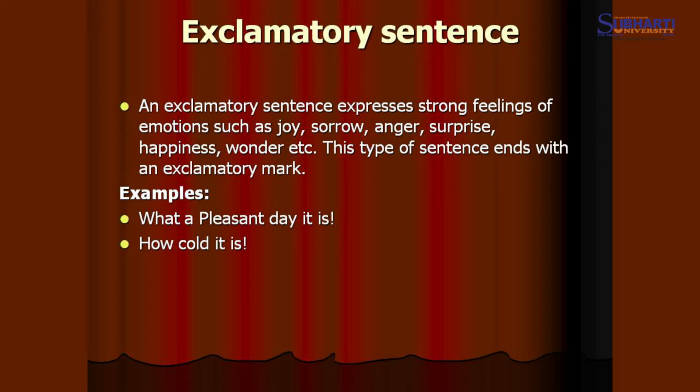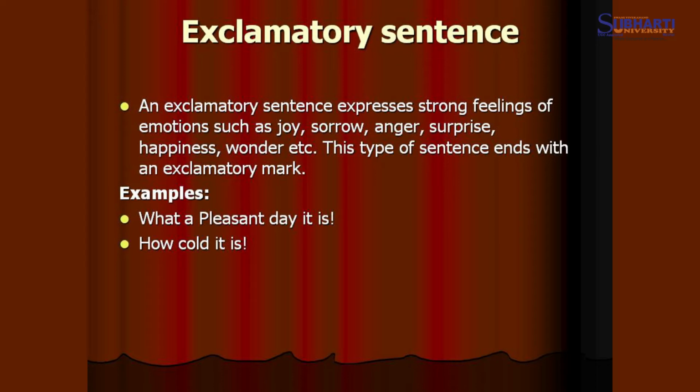On the other hand, the next example is how cold it is. Again, it is reflecting that the weather is very cold for the speaker. So it is again ending with the exclamation mark, and we call it an exclamatory sentence. This was the description of the sentence and the kinds of sentences, and I hope that it is clear to all the people who are listening.